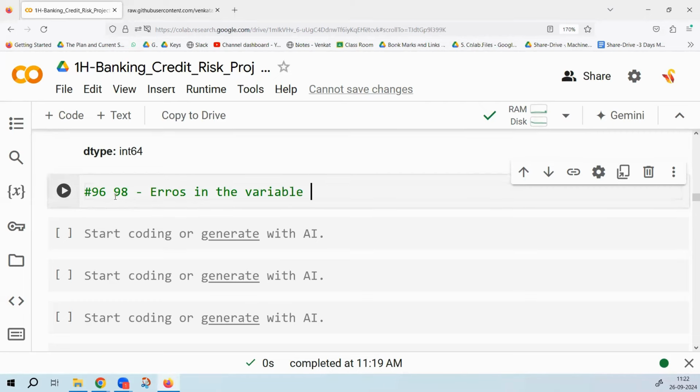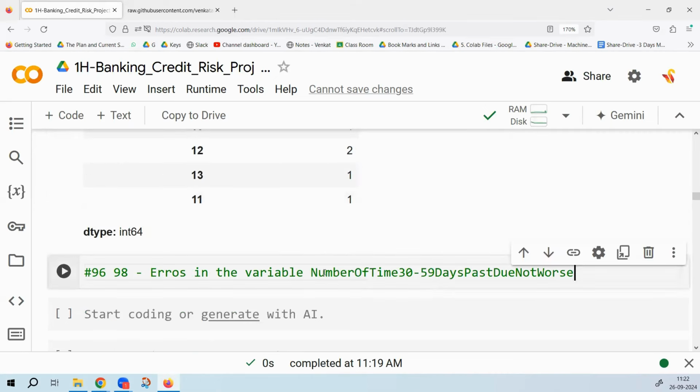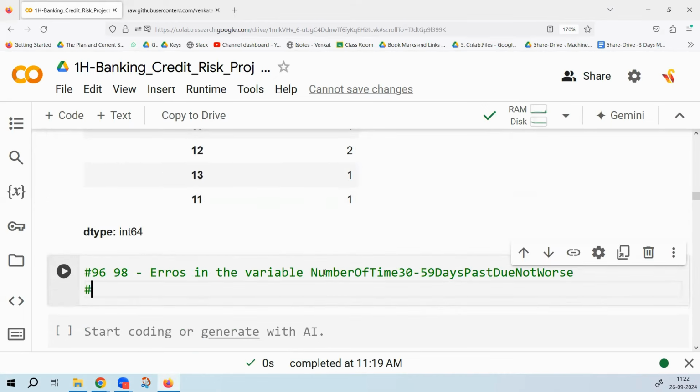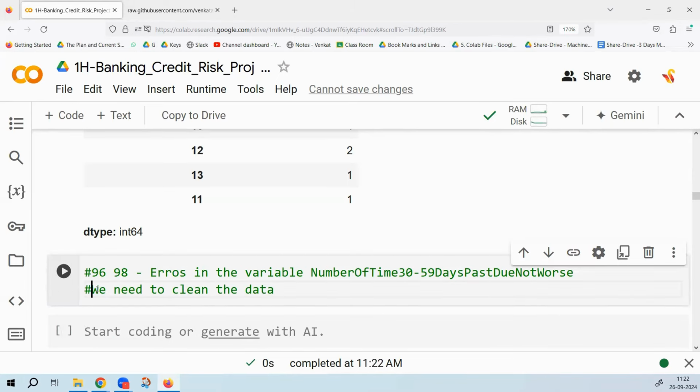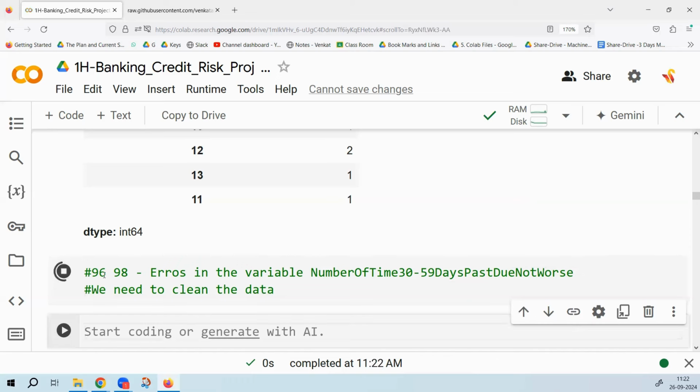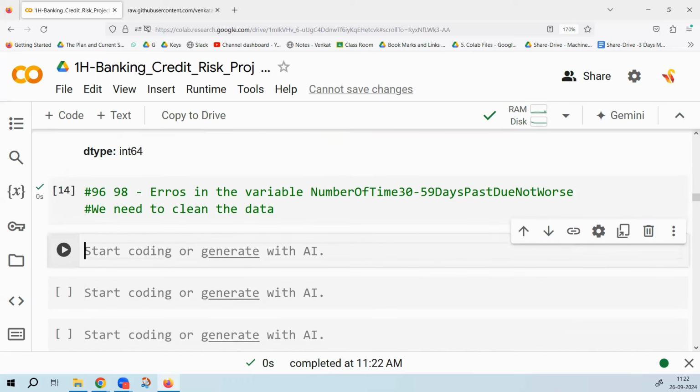Why are they called errors? Because in 24 months, how can you be 96 times late or 98 times late? So we need to clean the data. Do you agree? Yes, sir. Later on, can you share this as an experience? If somebody asks you to tell me some of the issues that you have faced with some of the variables, will you be able to answer those questions? Yes, sir.